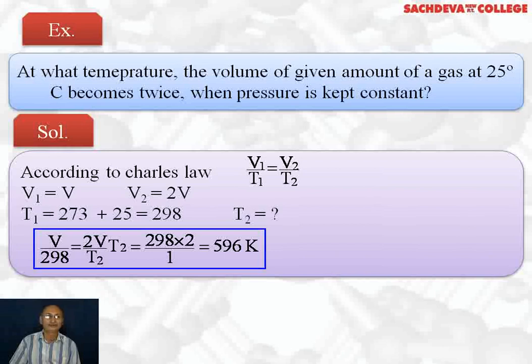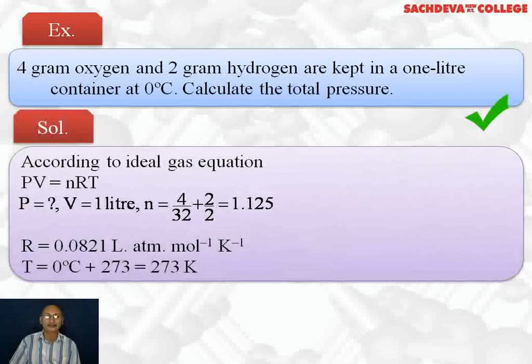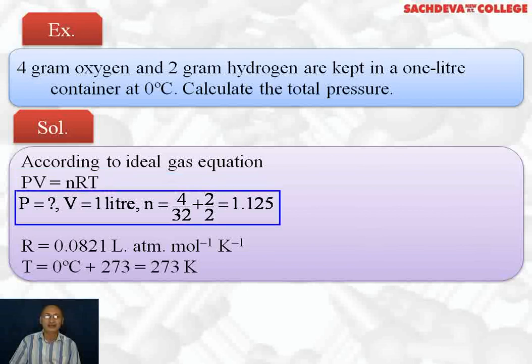That is the answer. Next question: 4 gram of oxygen and 2 gram of hydrogen are kept in a 1 liter container at 0 degree centigrade. Calculate the total pressure. Here we have to use the ideal gas equation, PV is equal to nRT. Pressure we want to find out. Volume is equal to 1 liter. n is equal to the number of moles.